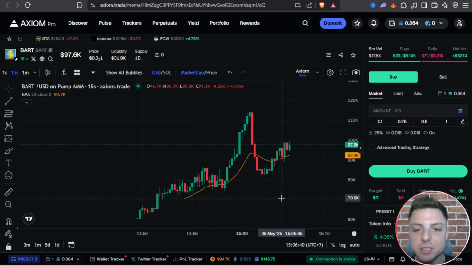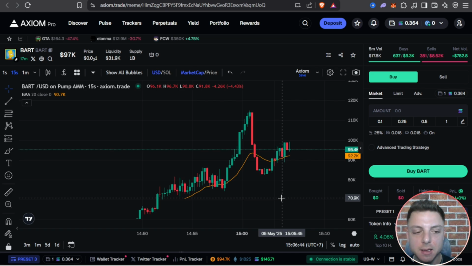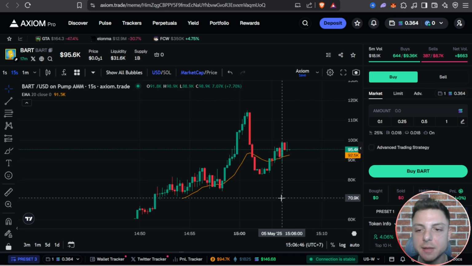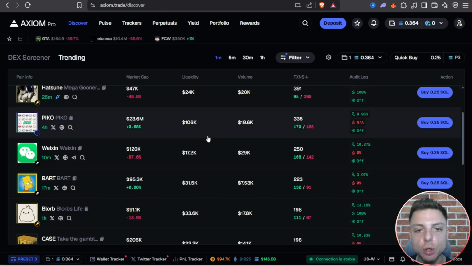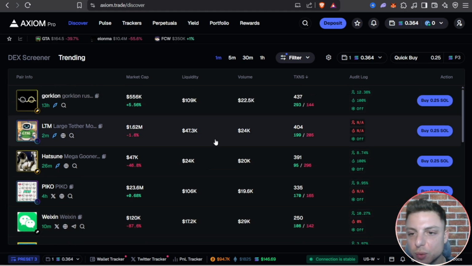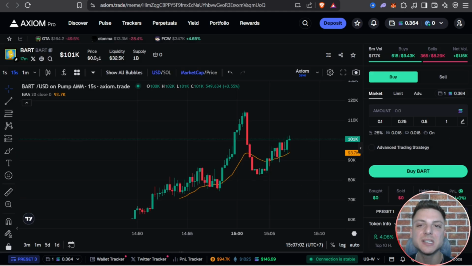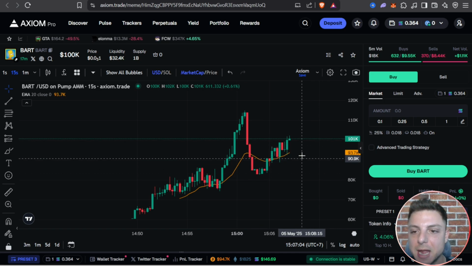I really love using these specific filters because I can come in at any time of the day and be looking to find these top trending meme coins. So I come back at the top US time, top European time, top Asia time, and I'm able to instantly track what people are trading, what has the highest volume, what has the highest amount of transactions, what has the best potential to be trading right now in meme coins.